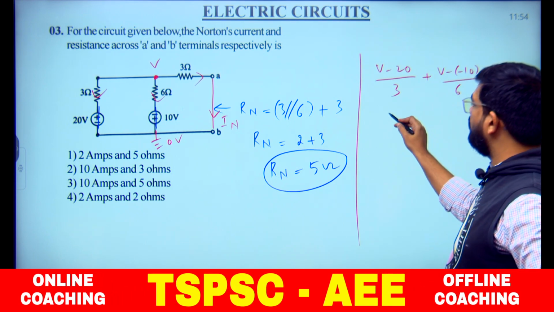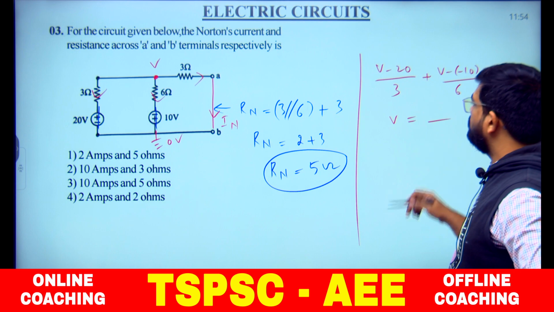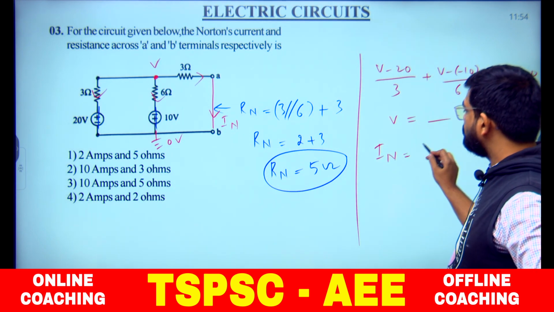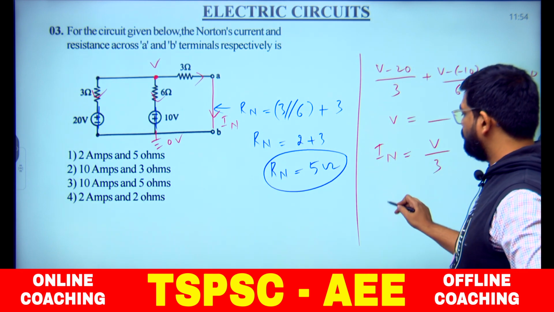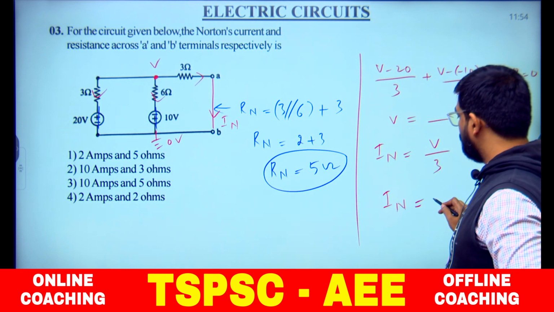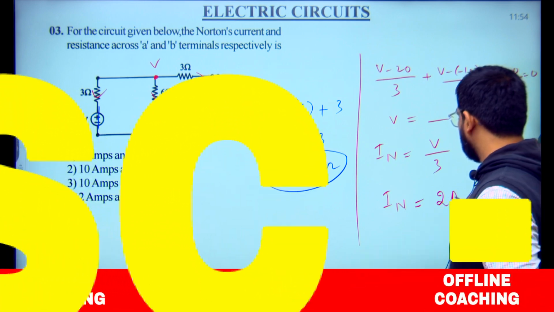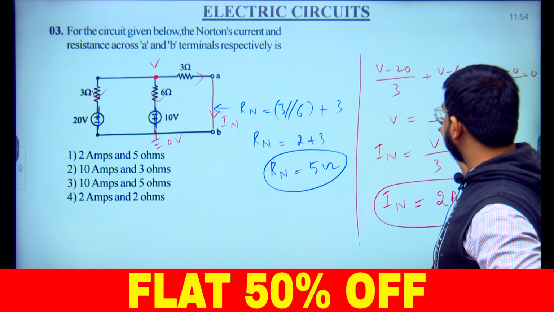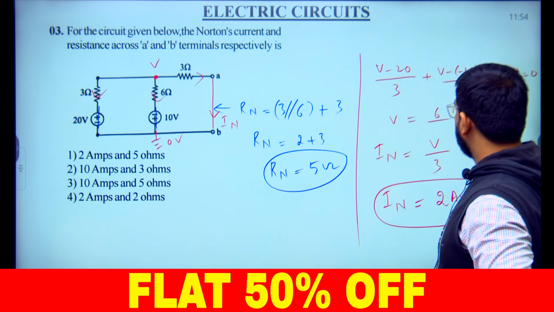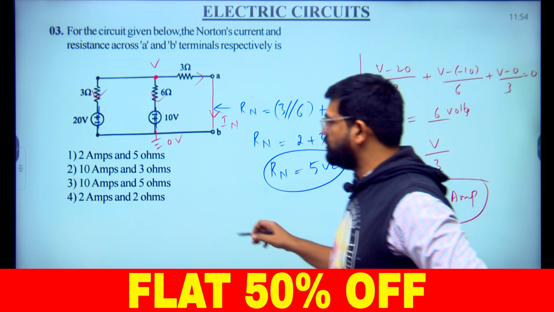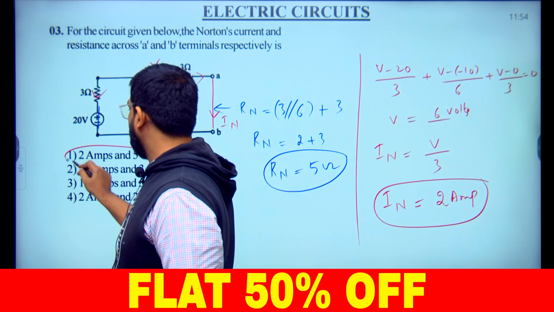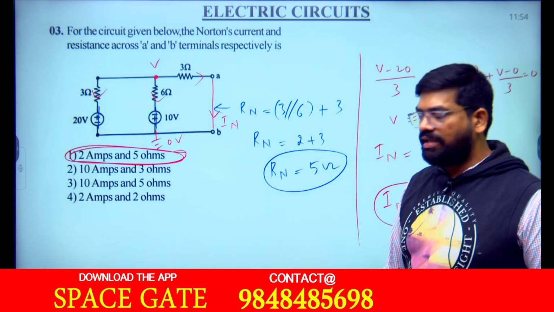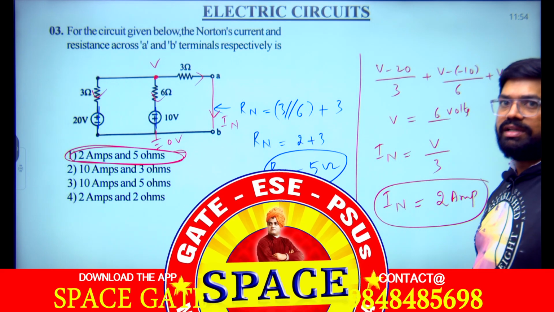Now if you simplify V, we will automatically get Norton's current, that is V by 3. So if you simplify, we get 2 amperes, I think. After finding the voltage, 6 volts, 6 by 3 means 2 amperes. So which one is matching? 2 amperes with 5 ohms is the correct option for this question here.